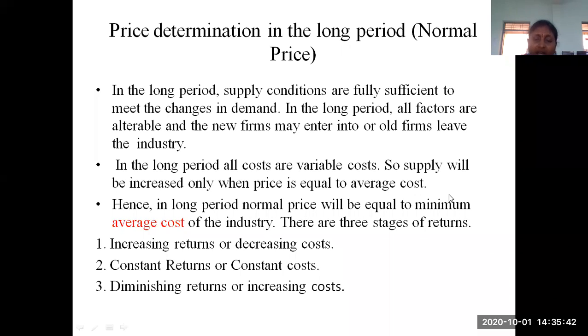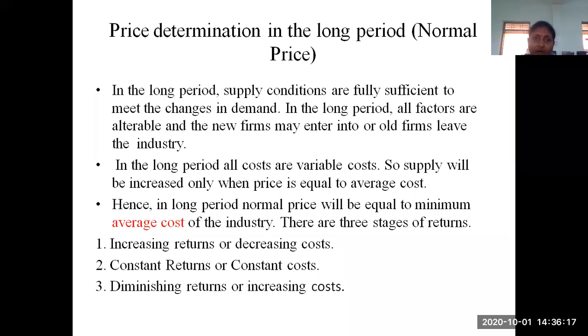Already I have told you that in the short period, the supply can be changed only by changing the variable factors. But in the long period, the supply conditions are fully sufficient, because a long period means greater than 1 year. Suppose a company has more than 1 year of time. If it wants to increase its production, it can establish a new firm or buy new machinery. This type of modification the firm can do, or certain other modifications also the firm can do.